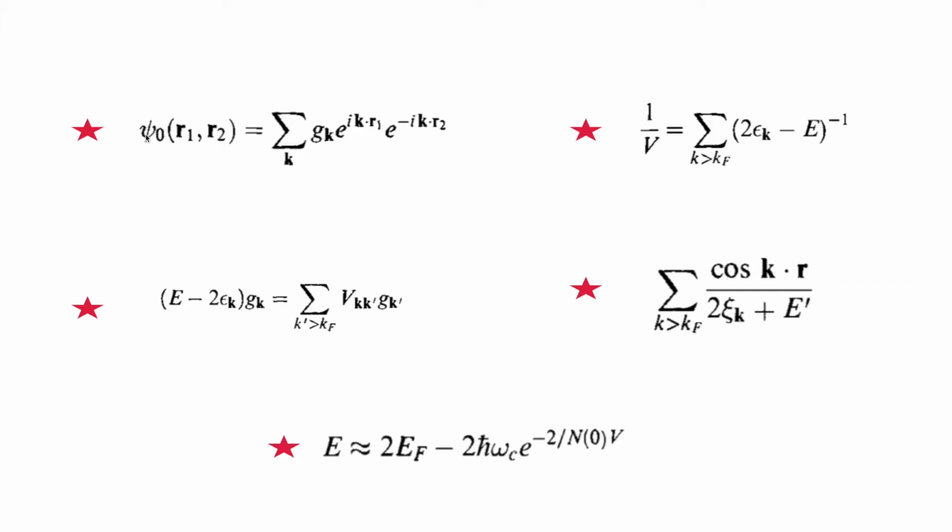So for that, we write a wave function for two particles. A general two-particle wave function, but for writing this wave function, we are taking one momentum as k and another momentum as minus k.